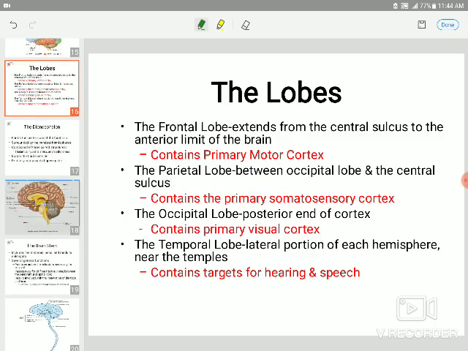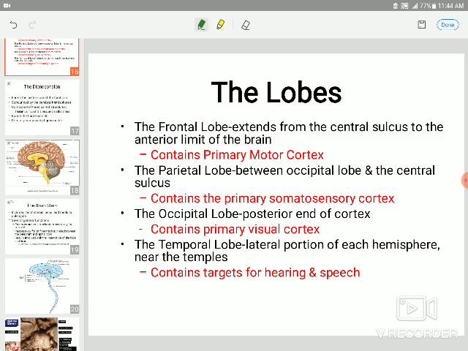The lobes. The frontal lobe extends from the central sulcus to the anterior limit of the brain. It contains the primary motor cortex. The parietal lobe, between the occipital lobe and the central sulcus, contains the primary somatosensory cortex. The occipital lobe, at the posterior end of the cortex, contains the primary visual cortex.